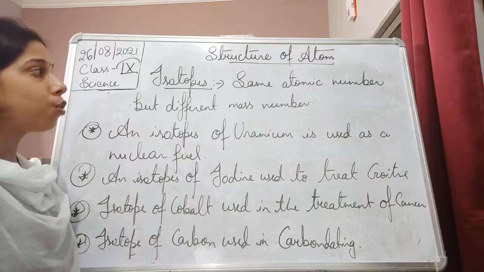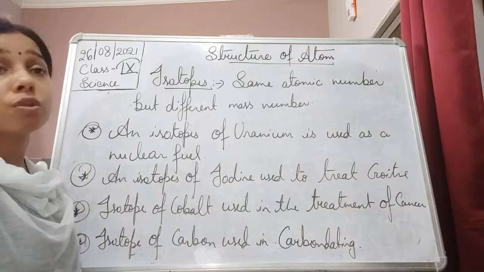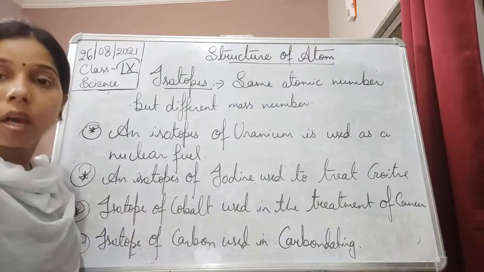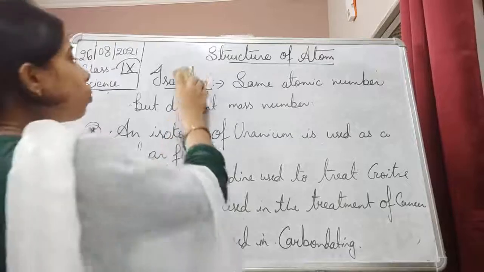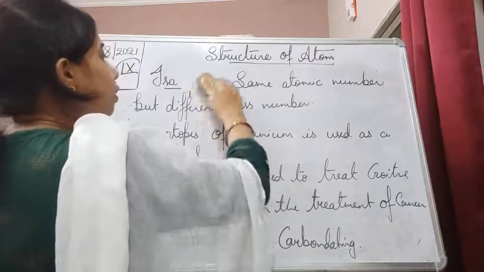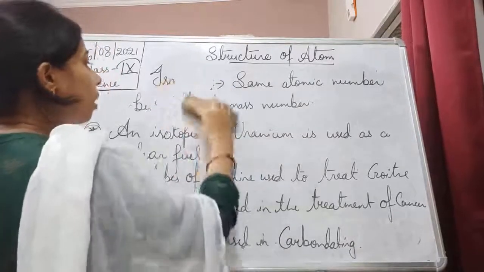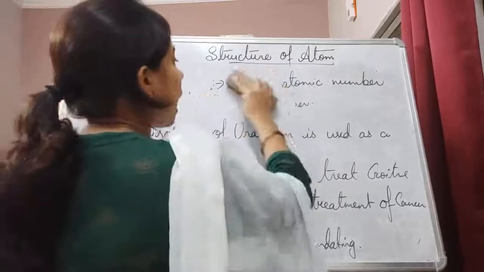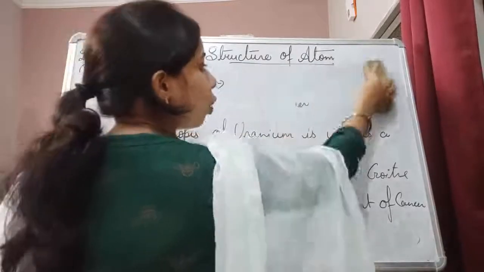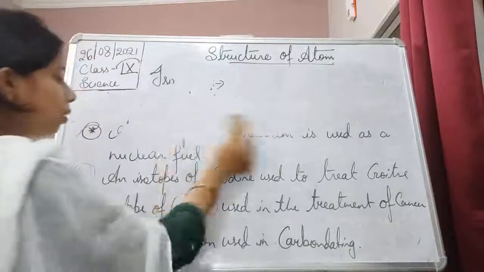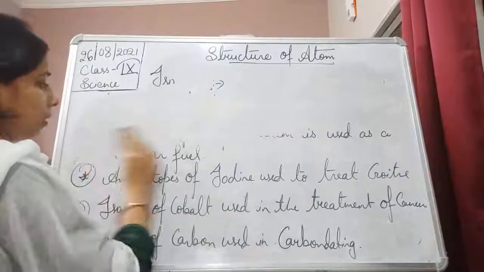Like isotopes, there are others which are called isobars. What is there in the case of isobars? Here it is just the opposite of isotopes. It means having different atomic numbers but the same mass number.